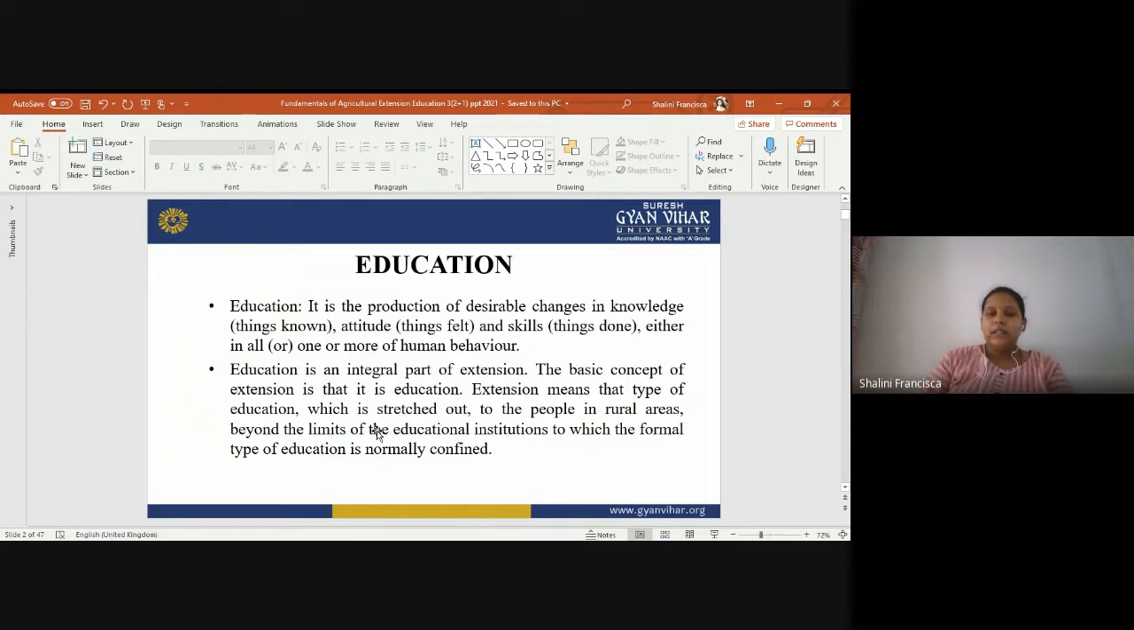The second thing is why we are going to study education. Actually, education is the integral part of extension. The basic concept of extension is that it is education. So whatever we are going to perform in agriculture extension, the basis of all that is education, which comprises three factors: knowledge, attitude, and skill.